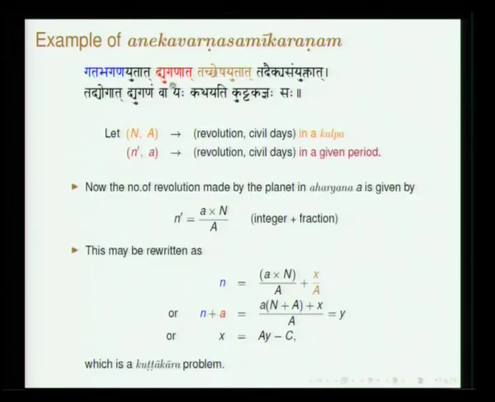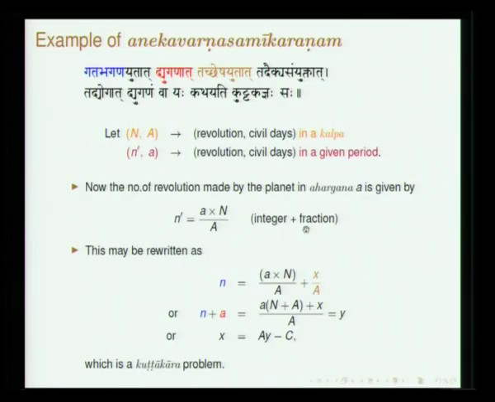Gata bhagana yutat dyuganat tachhesha yutat tadaikya sanyutat tadyogat dyugunam va yah kathayati kuttakajñas saha. This problem will boil down to a kuttaka, but it is presented in the context of finding the number of revolutions made by a planet in a given period, and hence getting longitude. That is how it is posed.